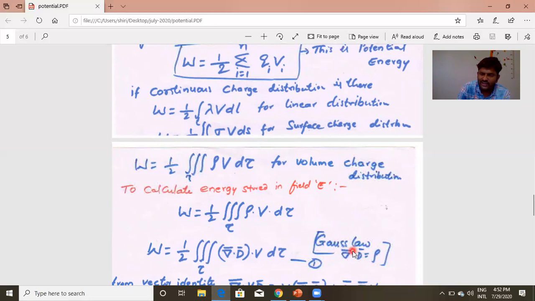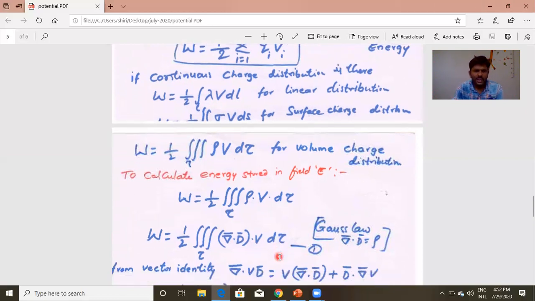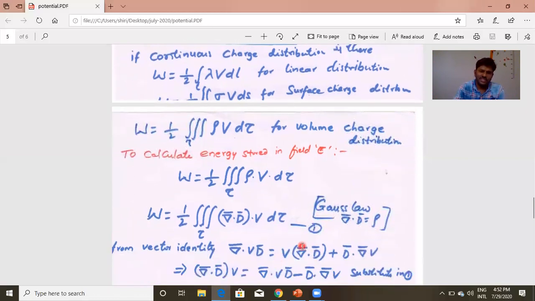Here we know the differential form of Gauss law. The other day we discussed the differential form of Gauss law: del dot D is equal to rho. So in the place of rho, I am writing del dot D: 1/2 volume integral of (del dot D) V d tau. I am giving this equation number 1.